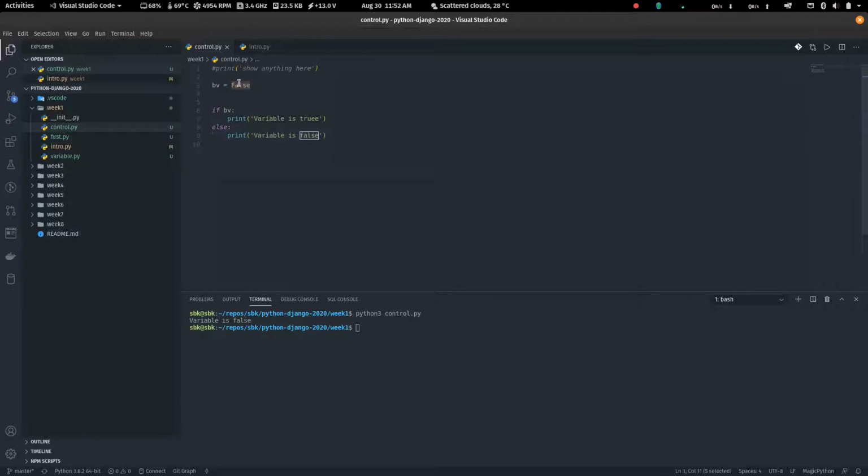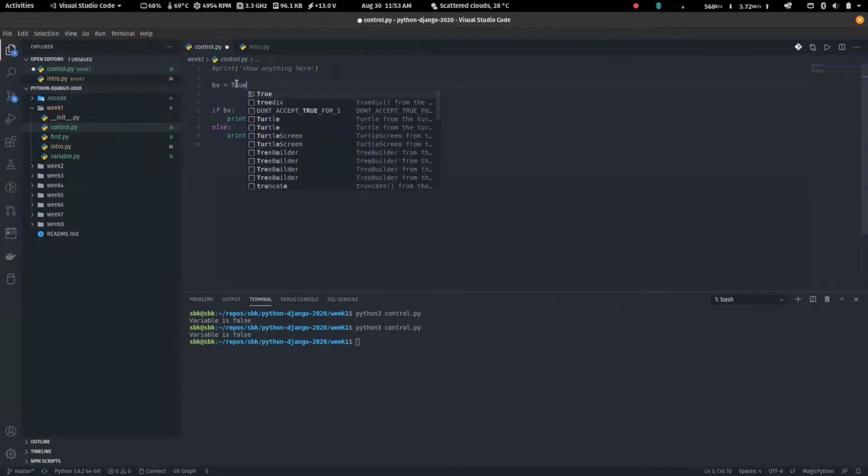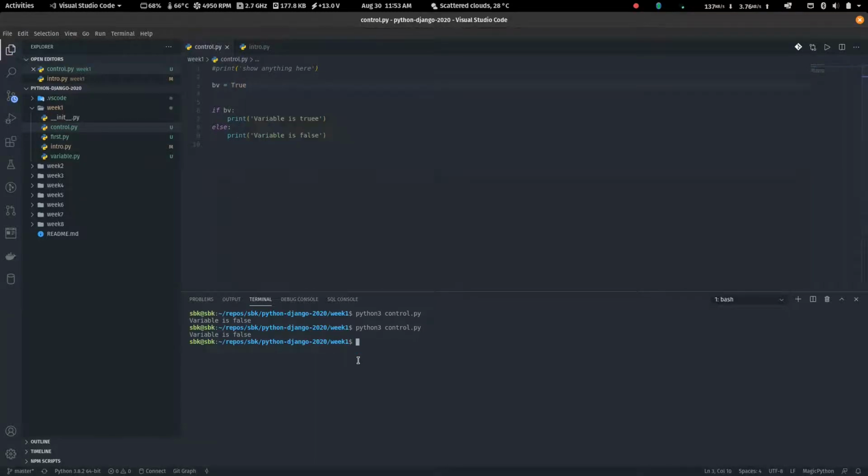Let me just clarify it. You see that we set this bv to false, right? So since bv is false, when we run, it will say variable is false. Now if I change this bv to true and I run, the variable is what? True. So that's control flow, right?